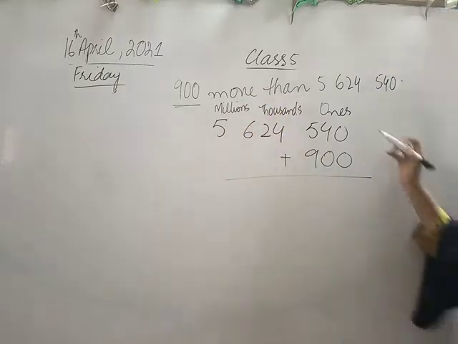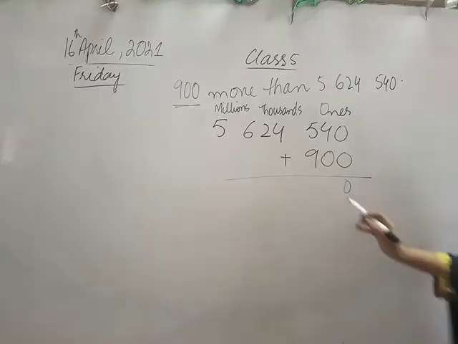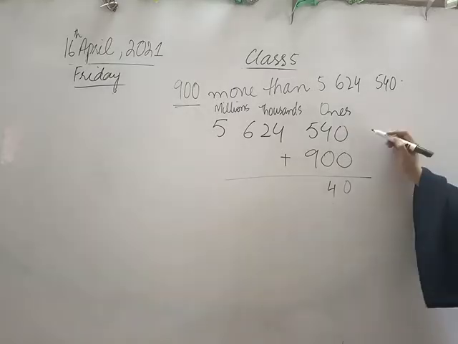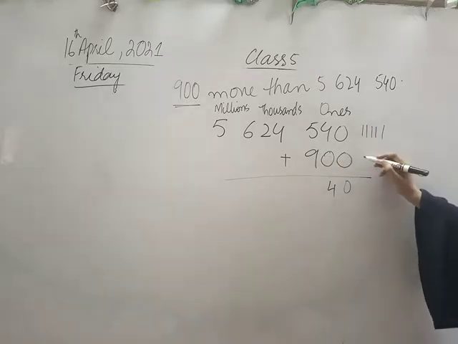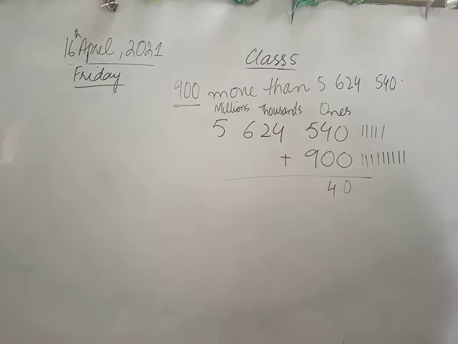Fine. Now I am going to start from this side, which is 0 plus 0 is 0. 4 plus 0 is 4 and 5 plus 9: 5 for upper, 1 2 3 4 5, and 9 for lower, 1 2 3 4 5 6 7 8 9.